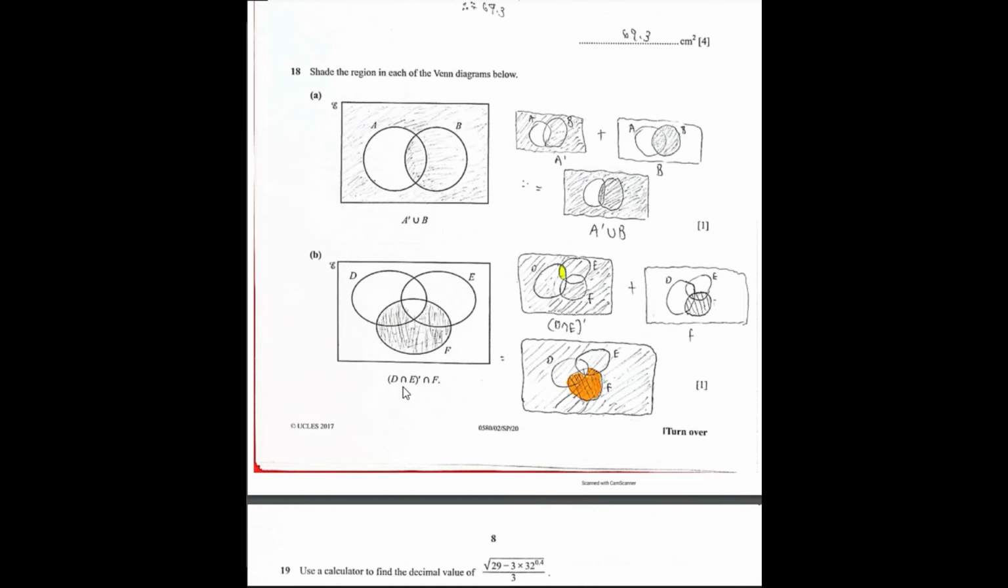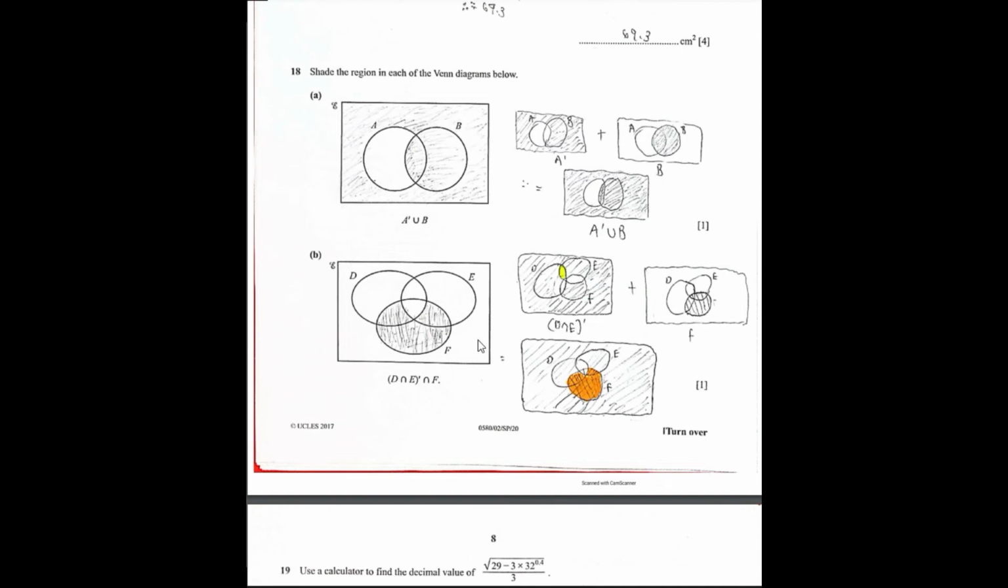18b, it says shade this region, which is complement of D intersect E, intersect with F. So I broke it down again. The complement of D intersect E means I have to shade everything except the D intersect E part. My D intersect E is where I have marked it with yellow color there. Except that, we have to shade everything else. Plus, I have broken down with the F here, so shade the whole F and leave out the rest.